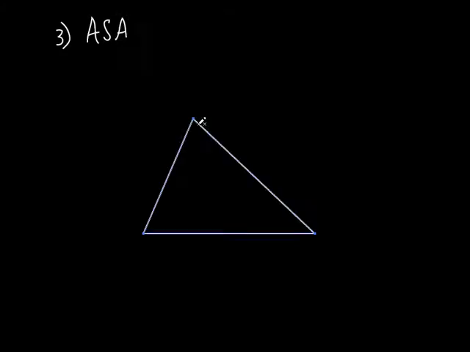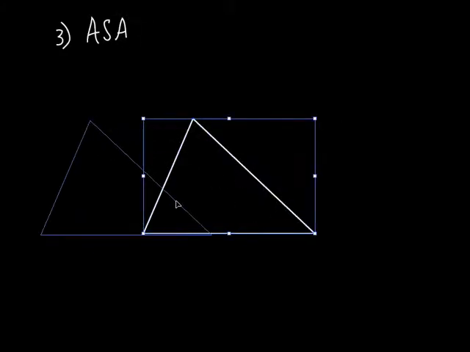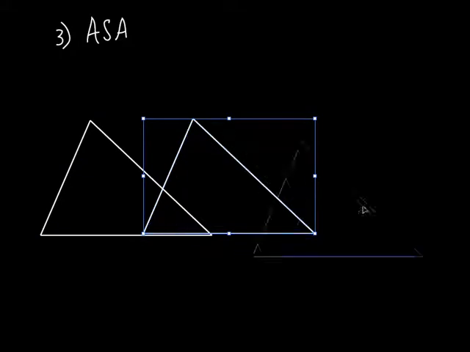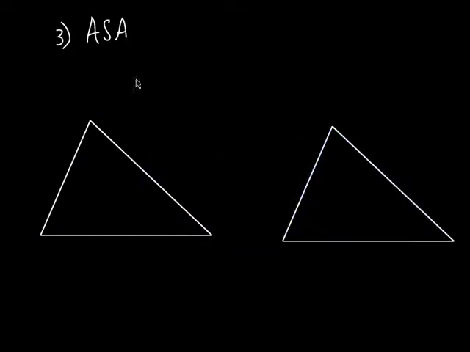So here's the third way. The third way is called angle, side, angle. And let's put these triangles here again. So you should have a general idea of what we need to find here. And let's label it. ASA.